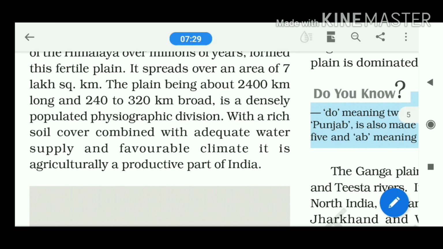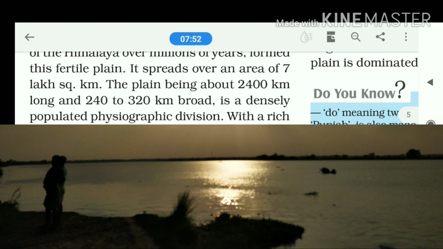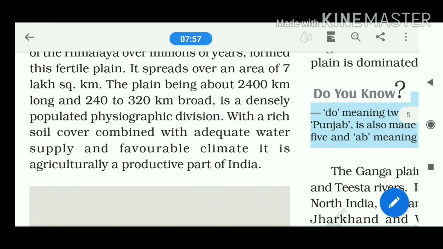It is suitable not only because of the flat surface, it is also suitable for transportation and easy communication. It is also favorable due to the favorable climate and the soil fertility, which lead to the production of a huge amount of crops. That is why this region is very densely populated. So the population in this region is very high. I think it is clear to you.